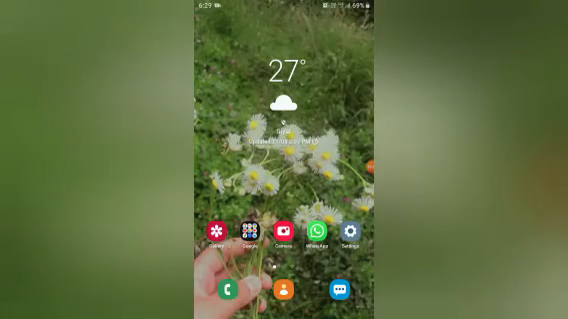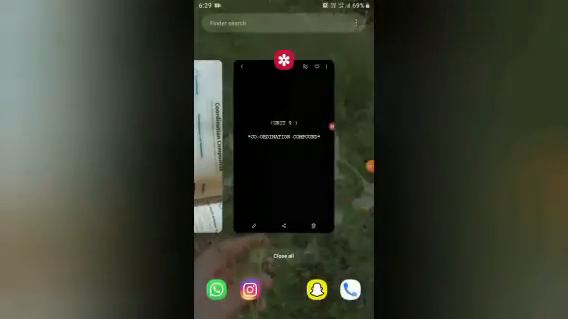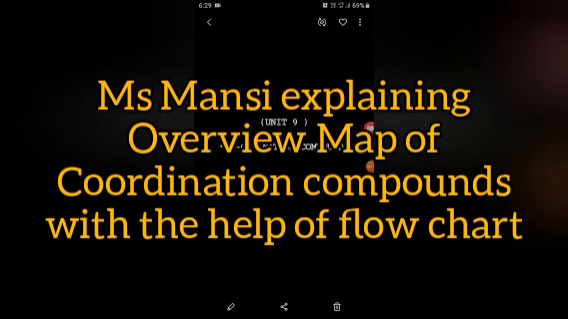Hello everyone, myself Mansi. As we all know, we are done with our last unit, which was about d and f block elements. So now we have started our new unit, which is about coordination compounds. Coordination compounds are the compounds which retain their identity even in the solution state.